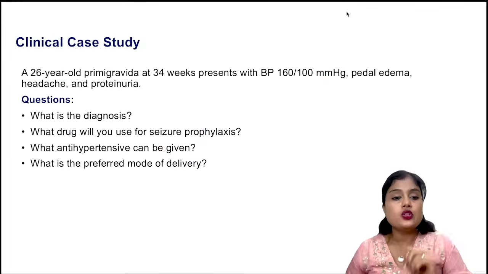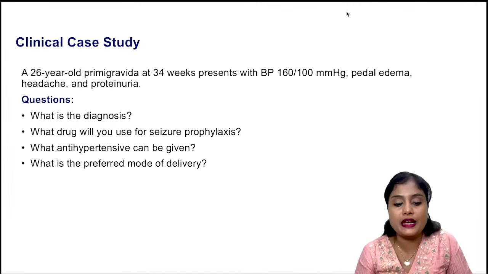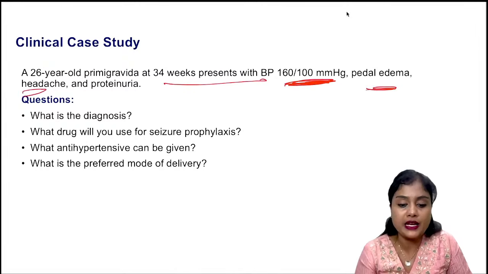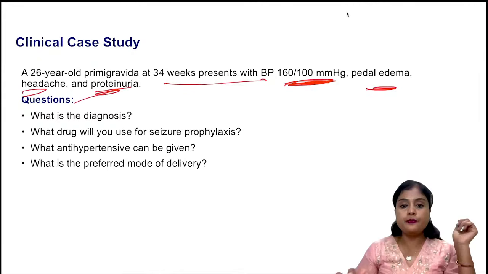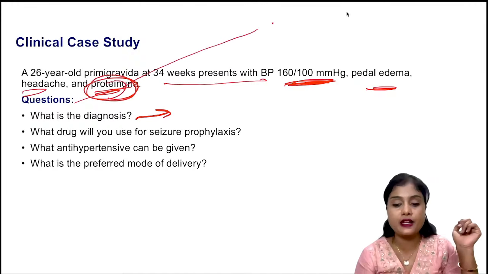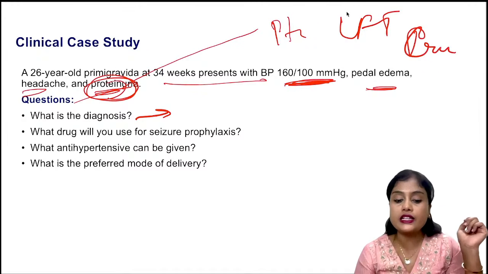Okay, so this clinical case, you will tell me the answer. A 26-year-old primigravida, 34 weeks period of gestation, BP of 160 by 100, pedal edema, headache and proteinuria is there. So what is your diagnosis? She is having proteinuria; they have given it directly. Instead of proteinuria, they might have given low platelets, or LFT values, or creatinine levels. So many things they could have given, isn't it? Anything they give you, you will answer.